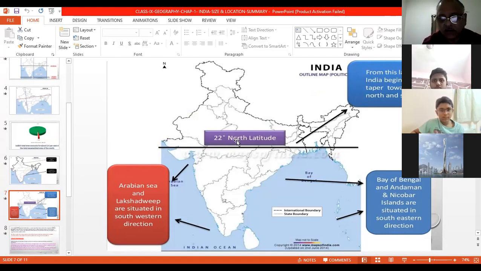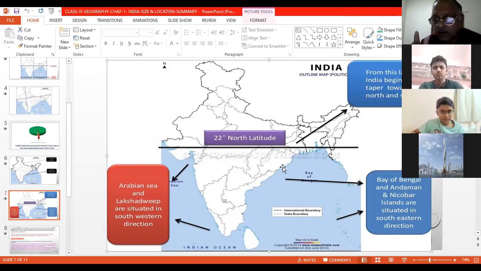Now why do they say 22 degree north? From here, from above and here, you will find that the country starts to taper. Taper means shrinking or diminishing or going down. The width of the country is going down. Here you see such a long width, but as you go down, it becomes smaller and smaller. So that is known as taper. We start from 22 degree north latitude, and it goes down, becoming little and little.